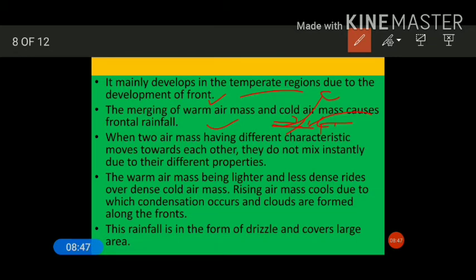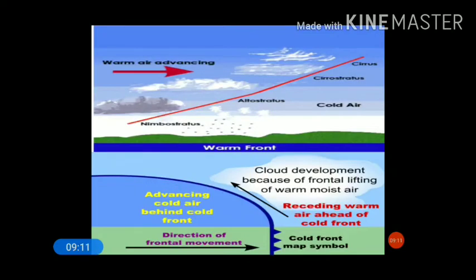The rising air mass cools, due to which condensation occurs and the clouds are formed along the fronts. This rainfall is also in the form of drizzle and covers large areas, as well as it gives rainfall for many days. So this is all about the frontal rainfall.